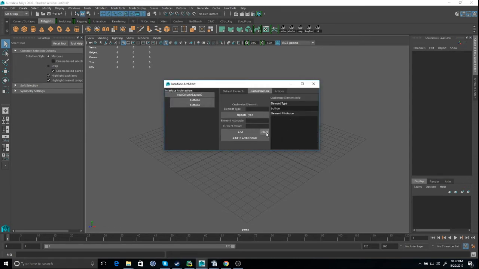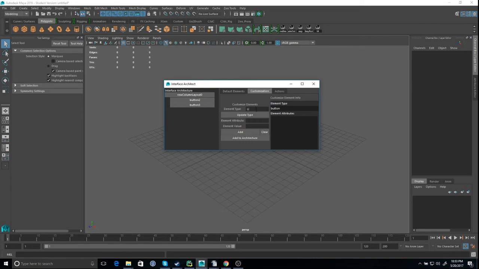How to clear it? You just hit clear, and then the attribute will be gone. And for the element type, you just update. The reason why I keep it here is because no matter what element you want to add, there always has to be an element type. So technically you don't need to clear it ever, because sometimes you just want an element but no attributes. That's why you need a clear for attributes, but you technically don't need a clear for element type.